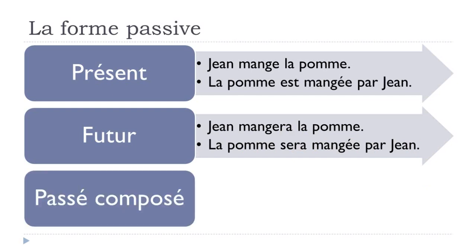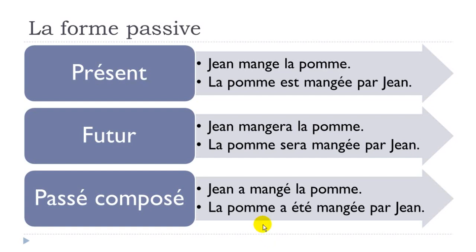And then let's see le passé composé now. Jean a mangé la pomme, okay? And then if you change it and put it at the passive form, la pomme a été, remember this a été is the passé composé form of être, okay? Mangé par Jean. The rest doesn't change.